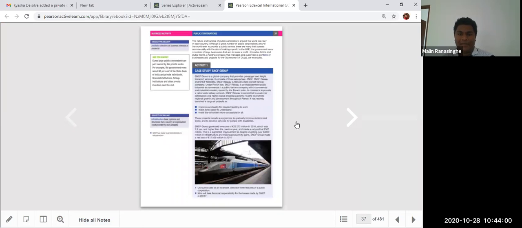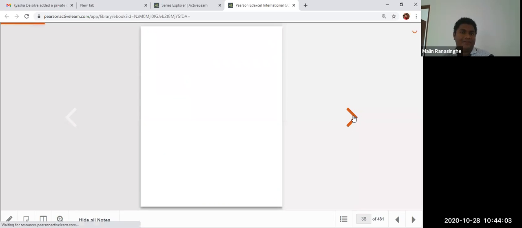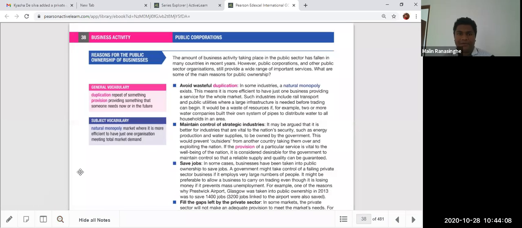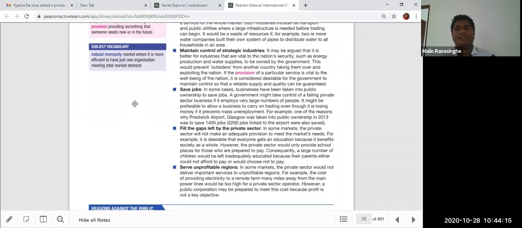So you'll see these are the main features, and also we talk about why we need public corporations and what are the good side and bad side of the public corporations. We talk about the reasons for public corporations. To avoid wasteful duplication, we need public corporations. To maintain control of strategic industries, we need public corporations, such as aviation, airports, harbors, port city, and also highways to maintain. So, very important strategic industries in Sri Lanka and in your country, we need to maintain by public corporations.